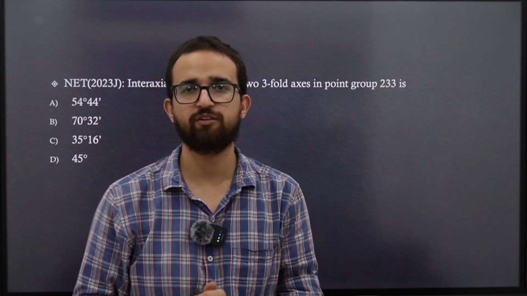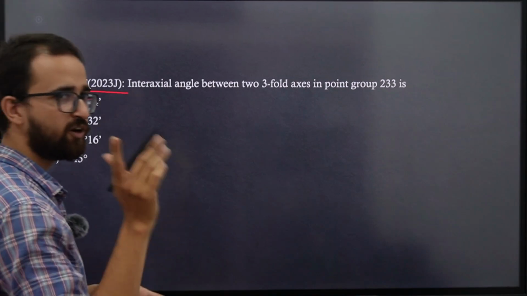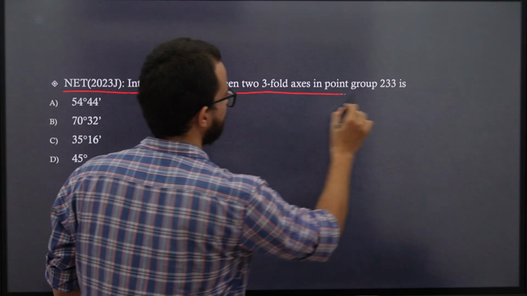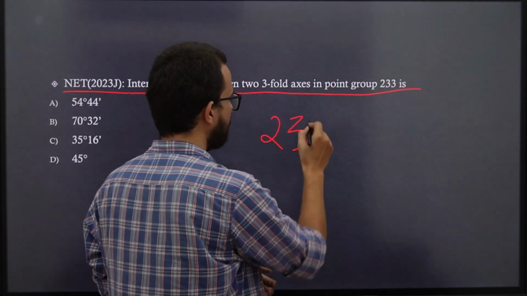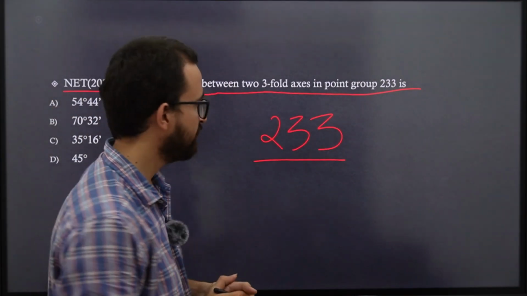Welcome everyone. So in this video we will discuss a PYQ that came in the NET examination in June of 2023. The examiner is asking what is the interaxial angle between the threefold axis in the point group 233. So first let us discuss the point group in question, 233. Any ideas which crystal system does this point group belong to?